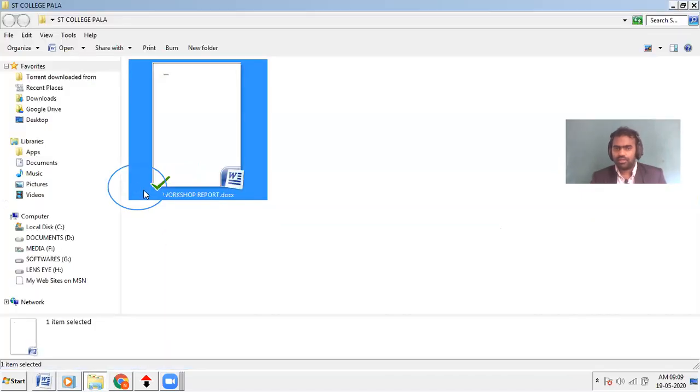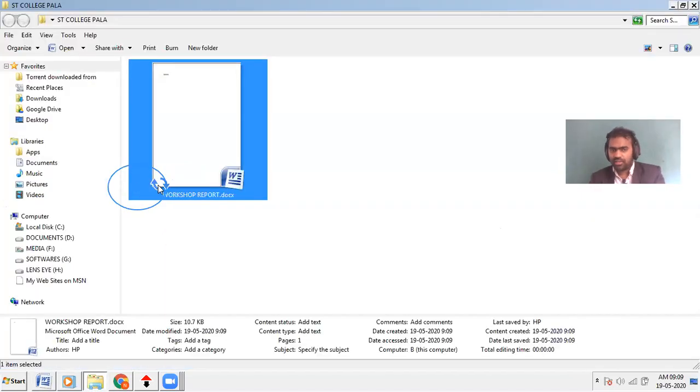You see, it is synchronizing. If it turns to the tick mark, you can identify that you can access the saved items. Whatever changes you made on this document will be available on your Google Drive.